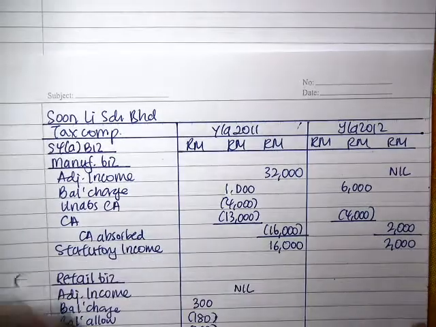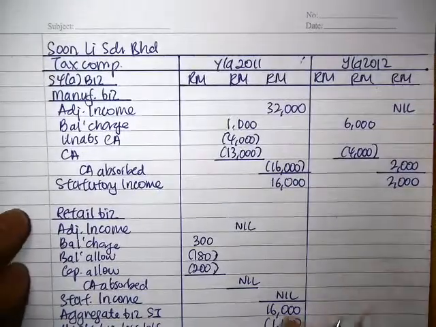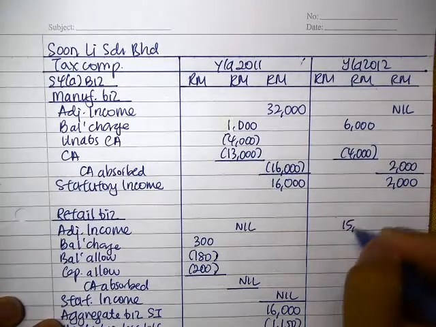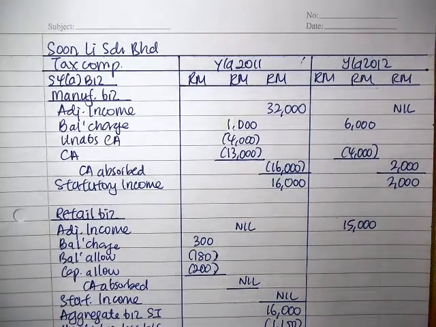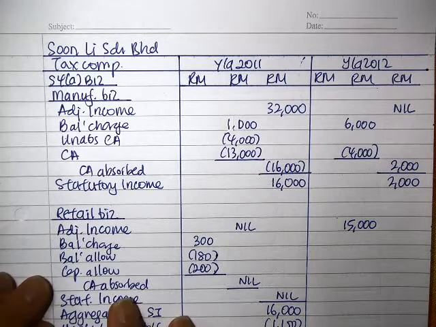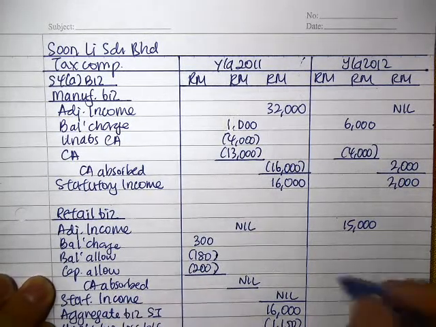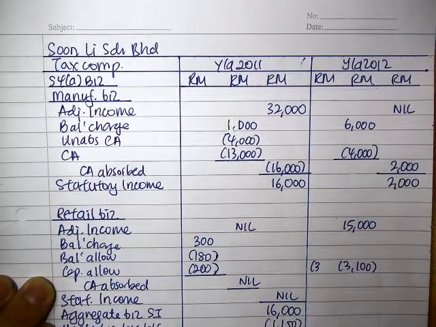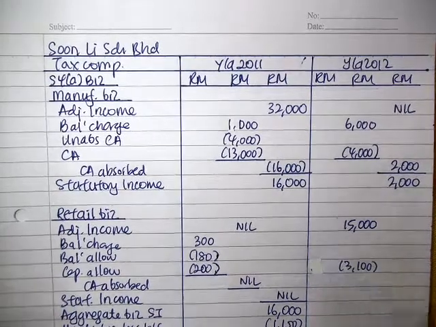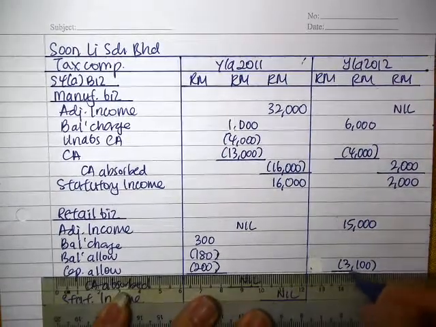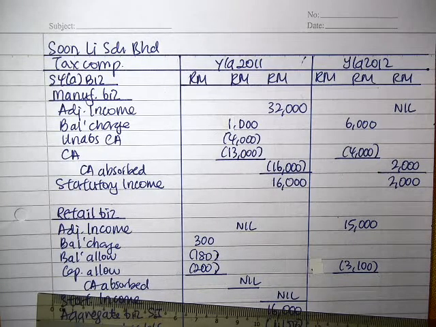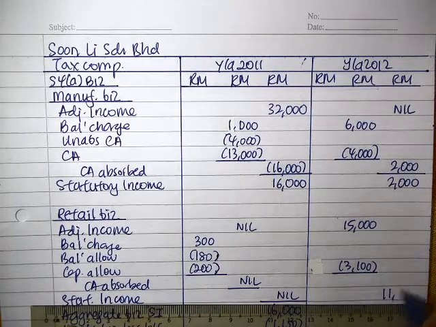So your SI would be 2,000. For retail we have 15,000 adjusted income, and there is CA of 2,003 and an 800, so there will be a CA of 3,001. Just show the CA over here, and that will bring us to a statutory income of 11,900.